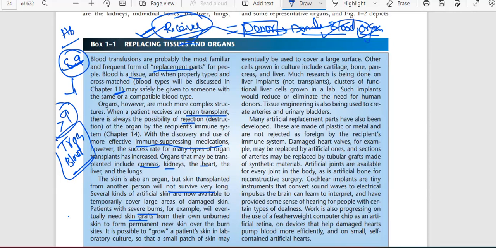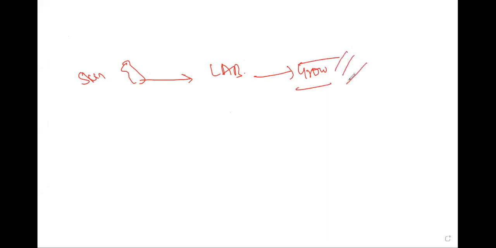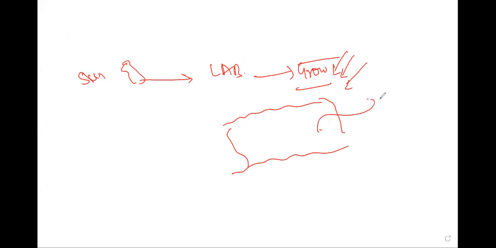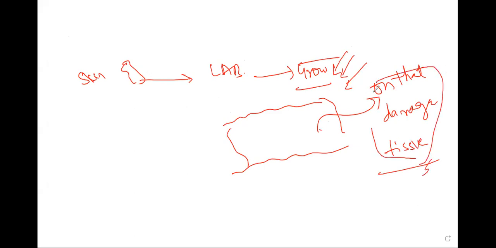I will explain on this whiteboard so you will understand. This is a skin tissue, it is taken to the laboratory, and they will grow that skin with some chemicals, some medicines. Then the skin will develop. Then this skin will be operated onto that damaged tissue.